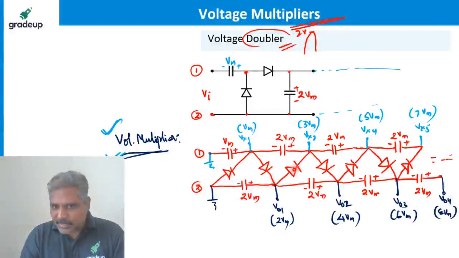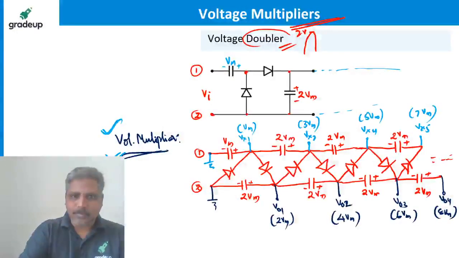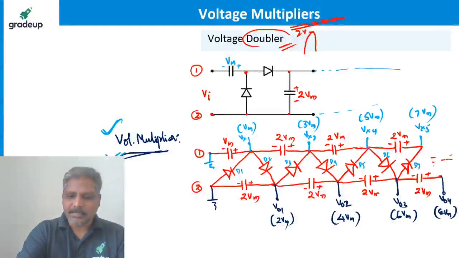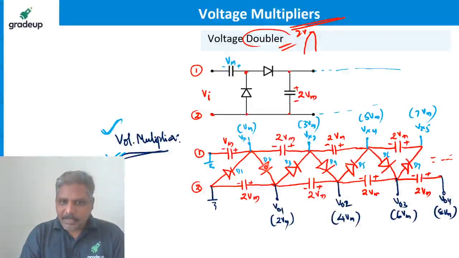When this diode is conducting, let me name them: D1, D2, D3, D4, D5, D6 and D7. So when D2 is forward biased, the current flows like this, so the capacitor charges plus minus.